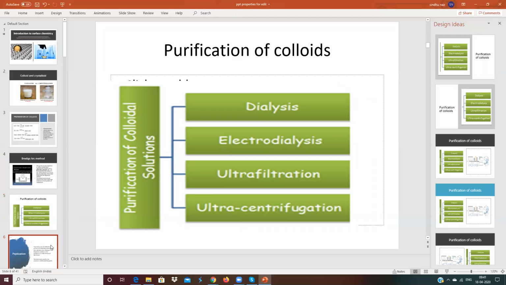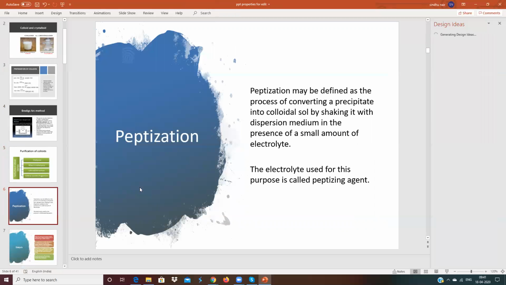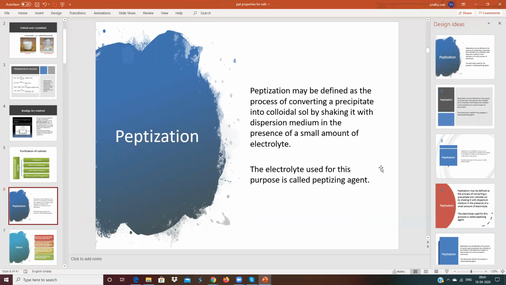Why we need purification: when we take a colloid, suppose you are preparing a colloid by mixing starch in water. Starch may contain some sort of impurities. Your water may be contaminated. So the contamination should be removed.